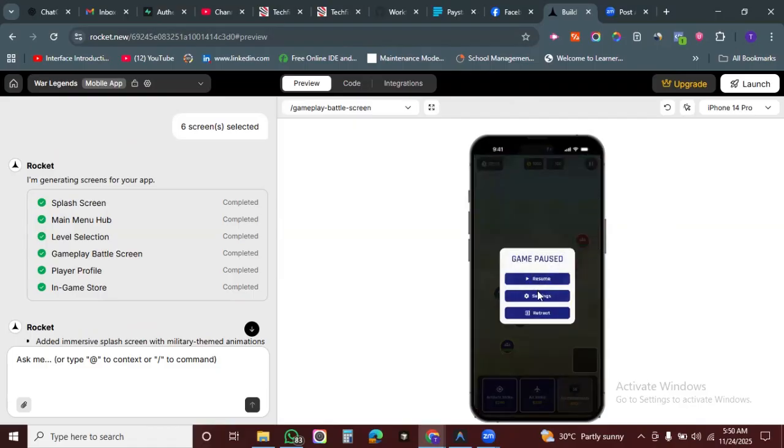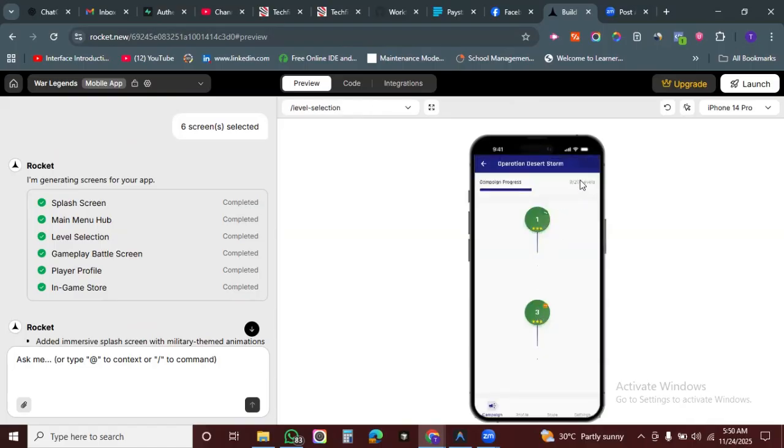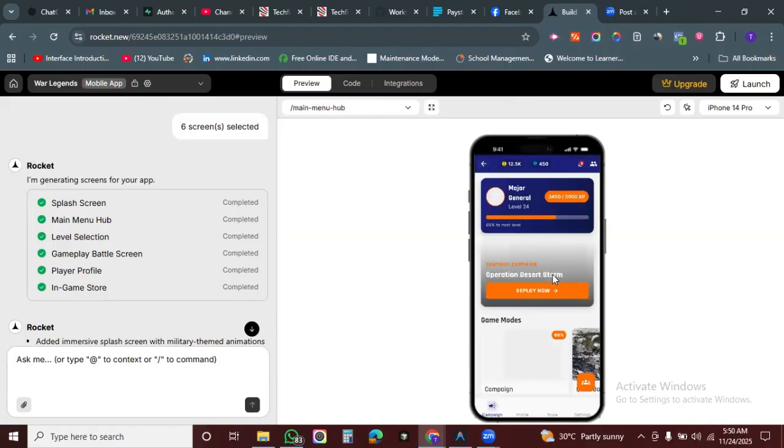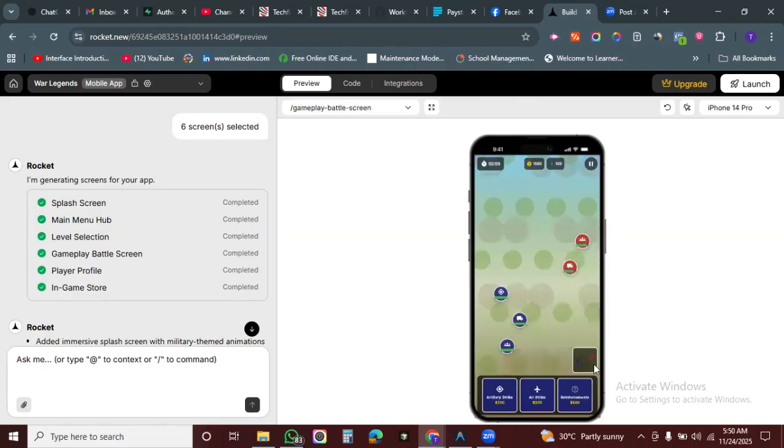I pause the game and go to settings. We didn't build settings and do retreat. Okay. All right. So this is what we've been able to build. It's actually something that you can play right now if you know how to play it. All right. But I'm not really a game person.